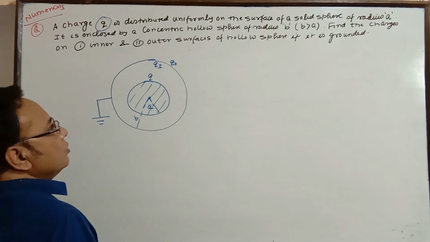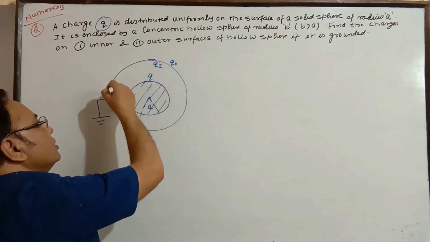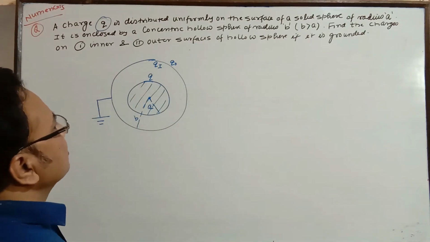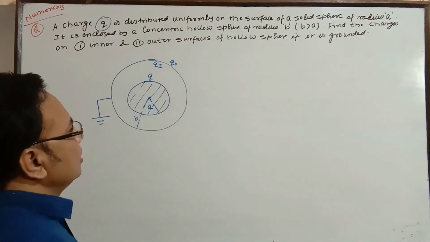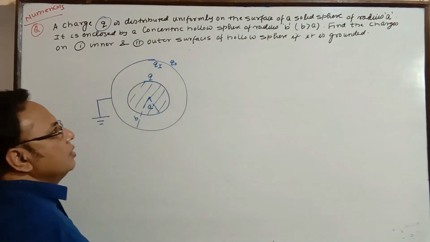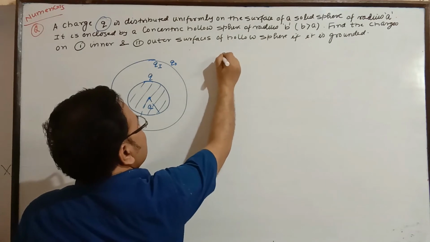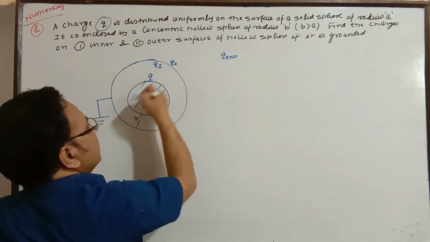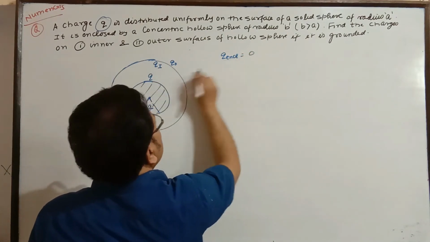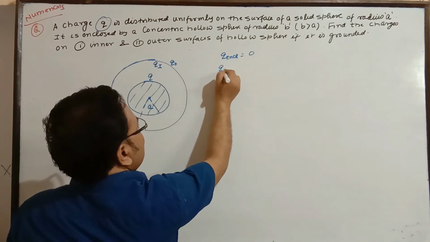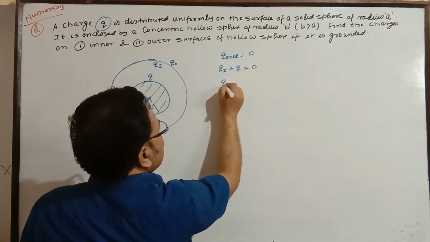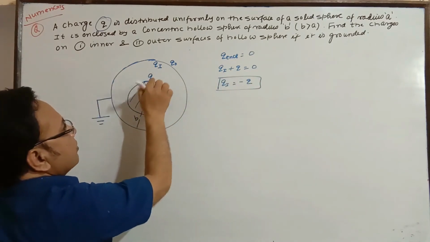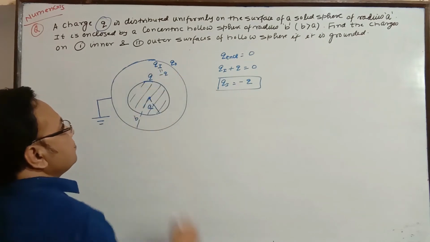Now what we do, we draw a Gaussian volume passing through this sphere, having a common center, or concentric, passing through the middle. We know the Q enclosed must be 0 for a metal, as per the property we have read. So net Q enclosed inside the metal, if you draw through this, only these two charges are inside that particular sphere. So Q enclosed is 0, and Q enclosed is the sum of these two. So Qi plus Q is equal to 0. So Qi is equal to minus Q. It is just the negative of this charge, so this is equal to minus Q.